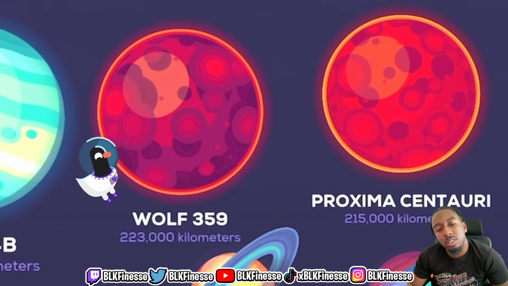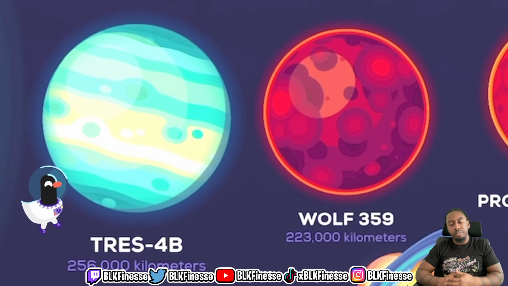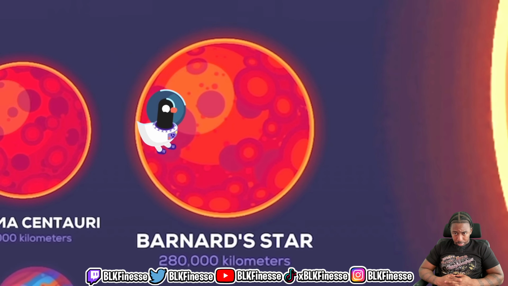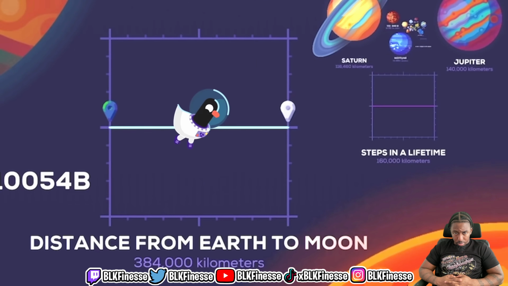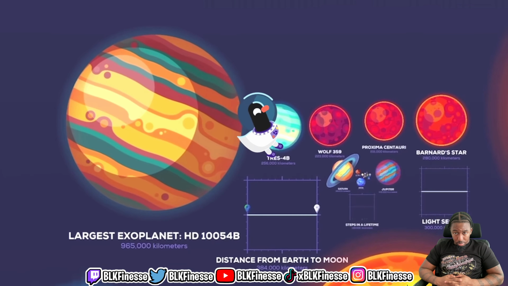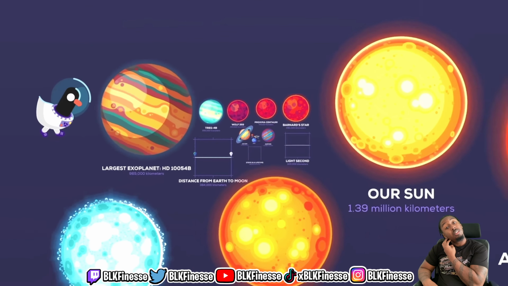Proxima Centauri, 215,000 kilometers, the closest star to our sun. Wolf 359, 223,000 kilometers, one of the closest red dwarf stars. Tres 4b, 256,000 kilometers, one of the largest exoplanets we know of. Barnard Star, 280,000 kilometers. Light second, 300,000 kilometers. Distance from Earth to Moon, 384,000 kilometers. Largest exoplanet, HD 10054b, 965,000 kilometers.